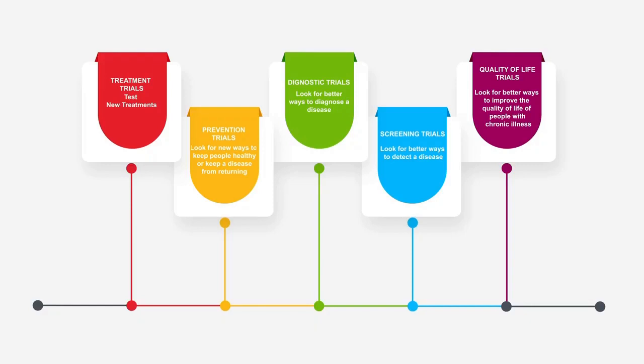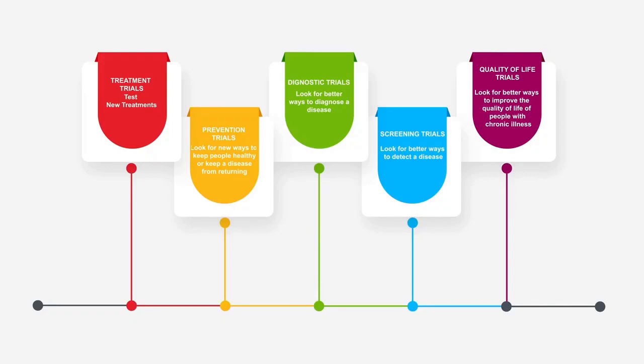Prevention trials look for new ways to keep people healthy or keep a disease from returning. Different kinds of prevention research may study medicines, vitamins, vaccines, minerals, or lifestyle changes. Diagnostic trials look for better ways to diagnose a disease. For example, such studies are carried out on new tests to find and track diseases.